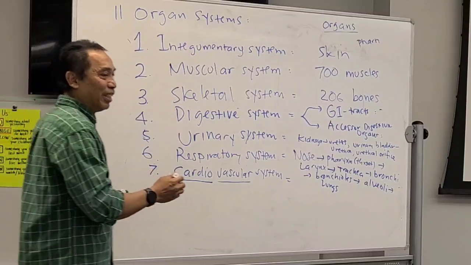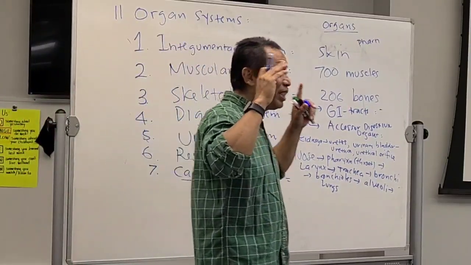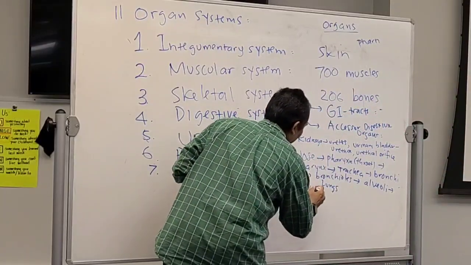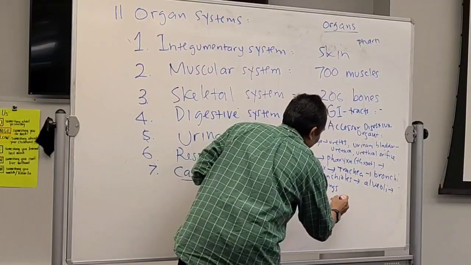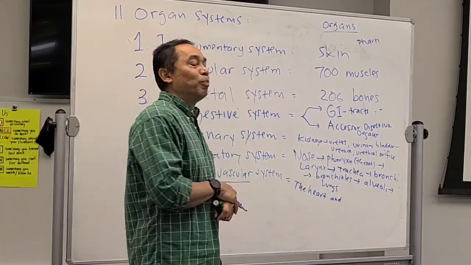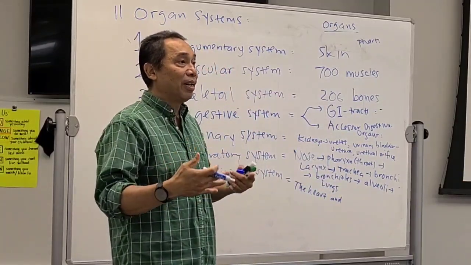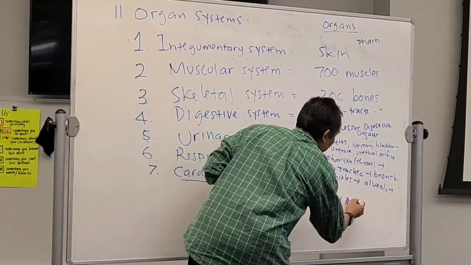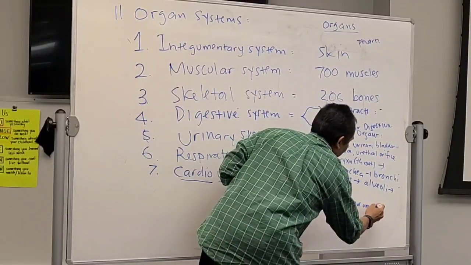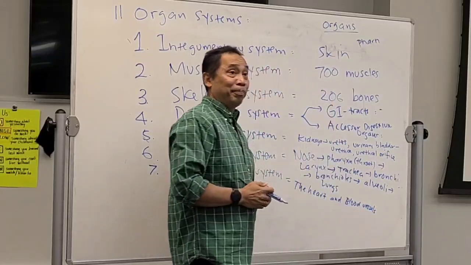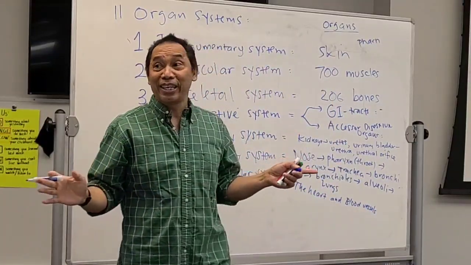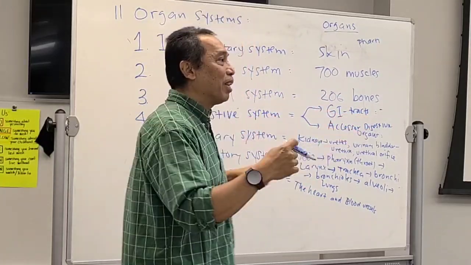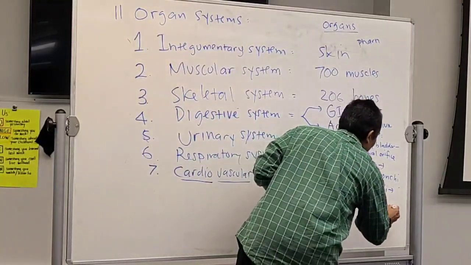What is cardio? Heart. Okay. So the organ will be the heart and vascular. Vascular is the blood vessel. You with me? Only two organs. That's it. The heart and the blood vessel. But the blood vessel is divided into two, right?